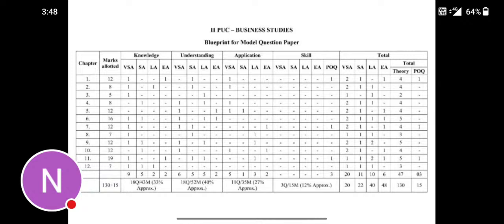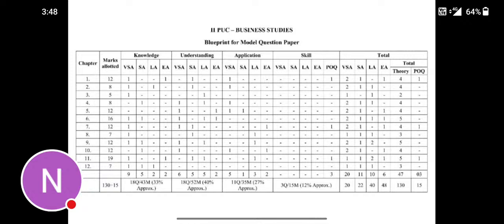VSA means very short answer, then short answer, long answer, and enlarged big answers like 5 marks. So one question for very short answer and one question for long answer, totally two questions from this chapter.